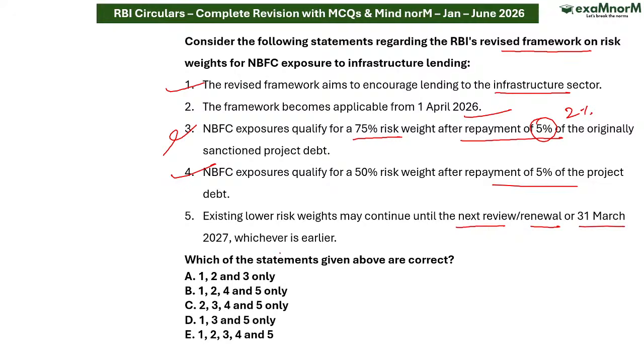or 31st March 2027, whichever is earlier. This is correct. So answer is going to be 1, 4, 5. So answer to this particular question is 1, 2, 4, 5. B option is the correct answer.